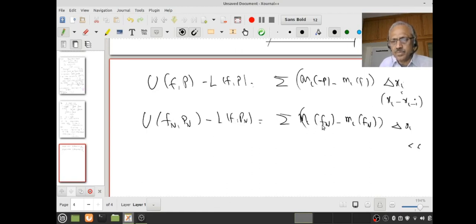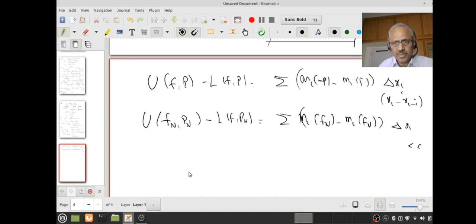That is the supremum or LUB of Fn on the interval xi minus 1 to xi. And what is mi of f? That is a similar object, right? But I know f of x and Fn of x vary only by epsilon distance, for every x, in particular for every x in the interval xi minus 1 to xi.